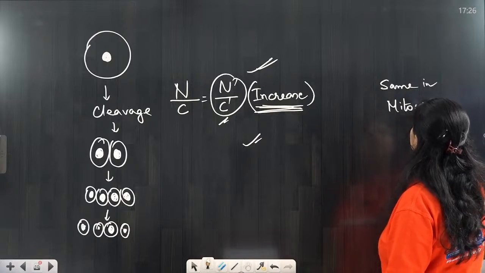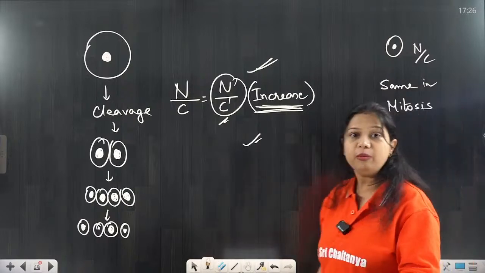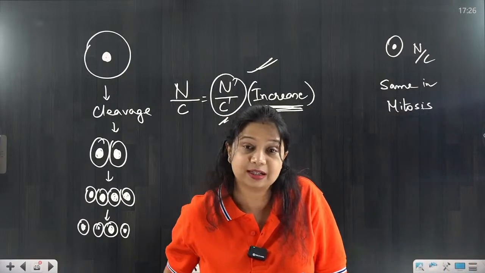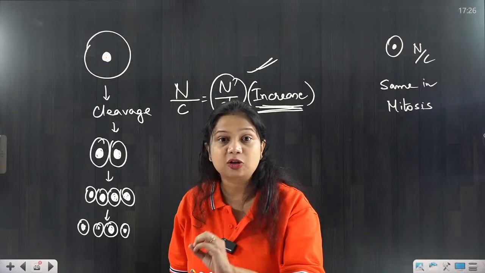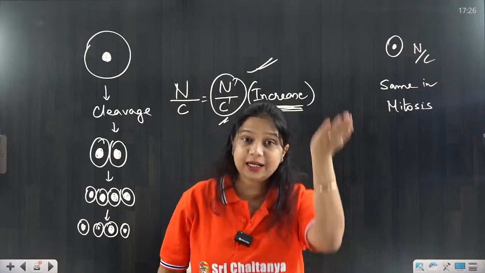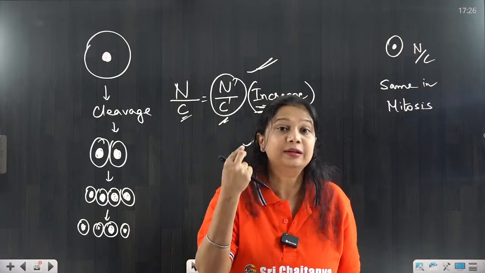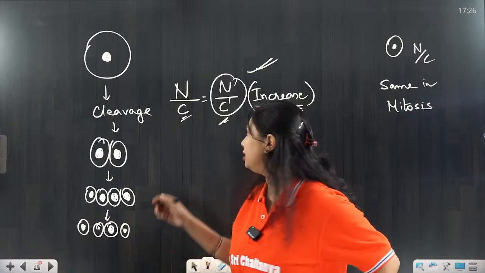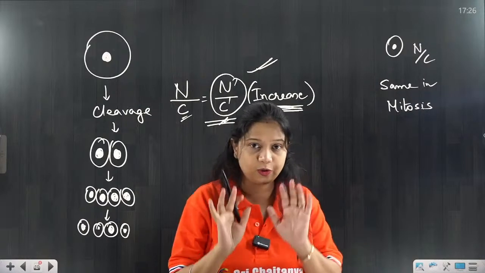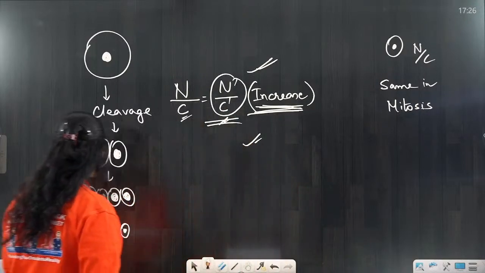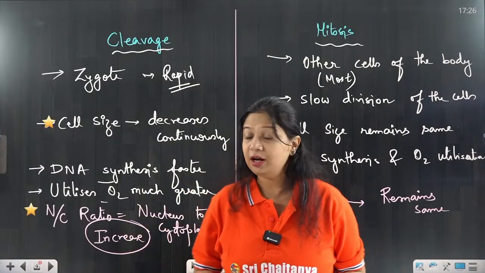In case of mitosis, the proportion of nucleus to cytoplasm remains constant in the daughter cells. Whereas in case of cleavage cell division, the nucleus to cytoplasm ratio keeps on increasing because the cytoplasmic amount keeps on decreasing, smaller and smaller in amount. So it increases the ratio. Alright, you got it clearly? So this is the most important difference between cleavage and mitosis.